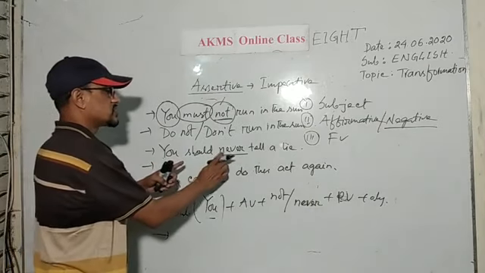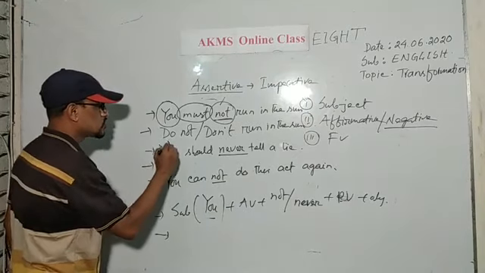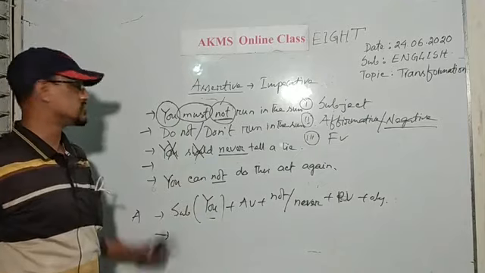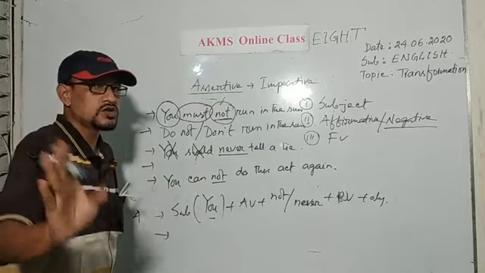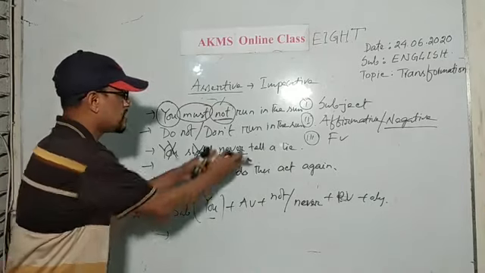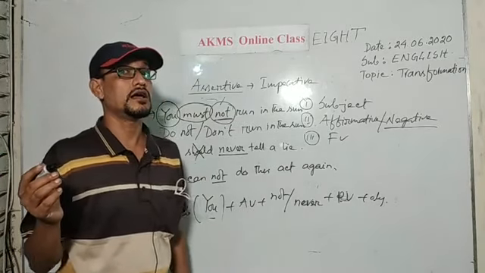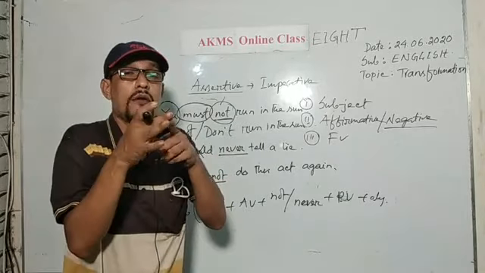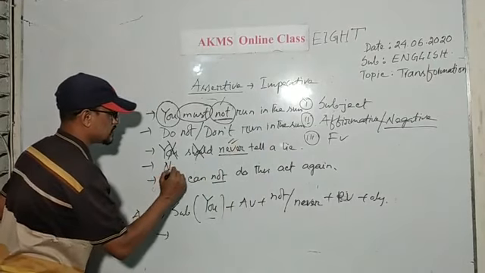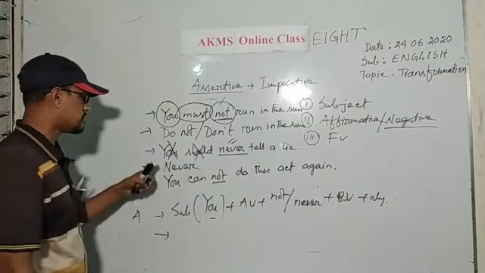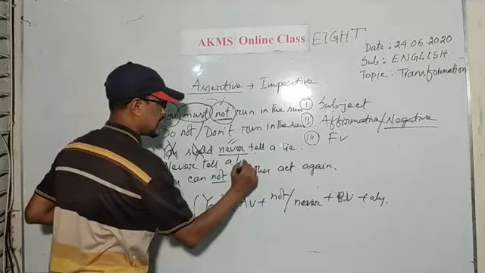Here I have used "never", not "not". I have used "never". You should erase "you" and "should". Subject and auxiliary verb should be erased. Then "never". You need not use any type of auxiliary verb before "never", because "no" and "ever" combined make "never". You need not use any type of auxiliary verb before "never". Never tell a lie. Tell a lie.